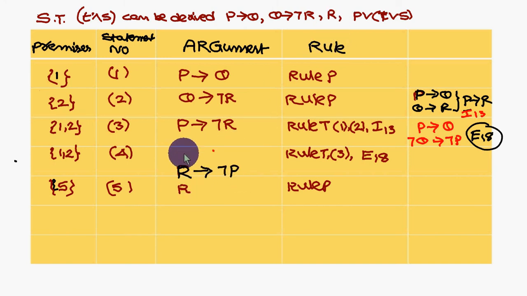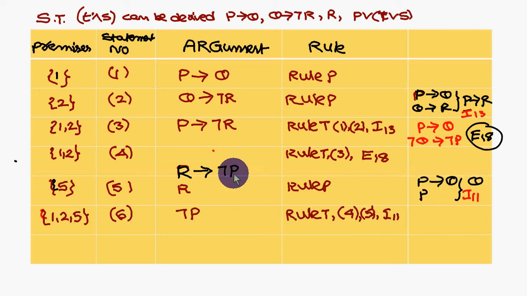Now we look at these two. So this is P conditional Q and P model. So P conditional Q and P means P and P will get cancelled, Q you are going to get. So therefore not P you are going to get. So anyway, rule T, 4 and 5 statements combined, I11.